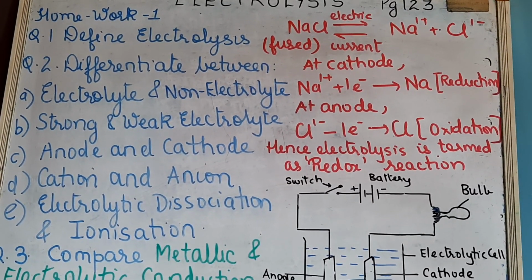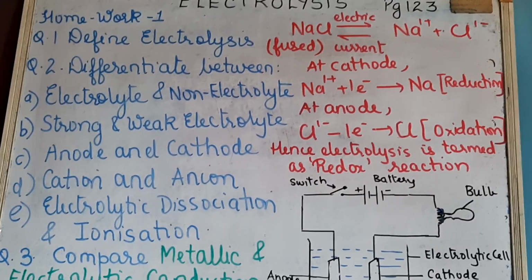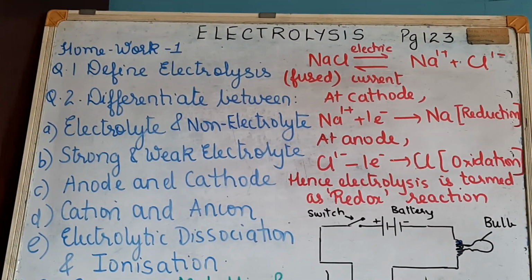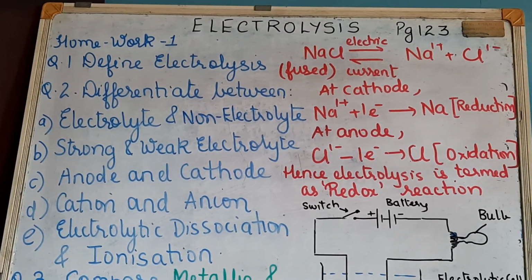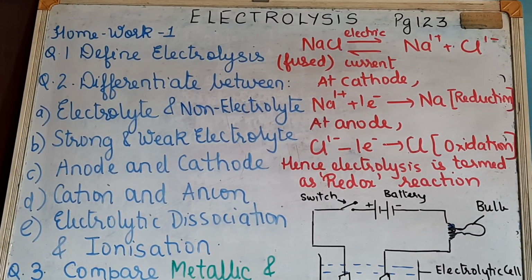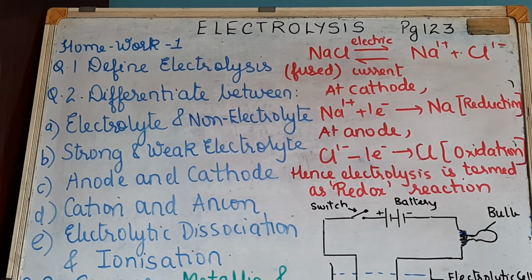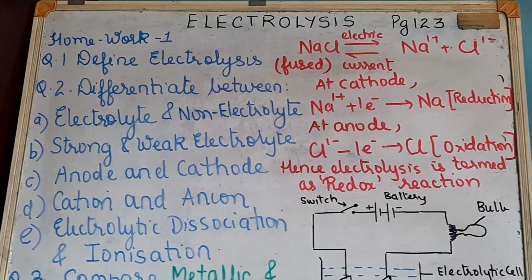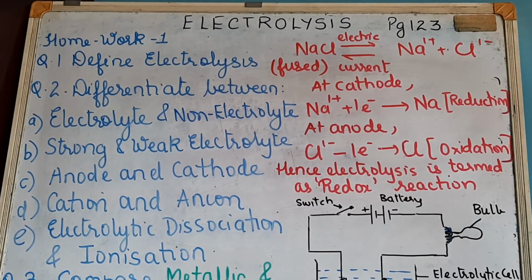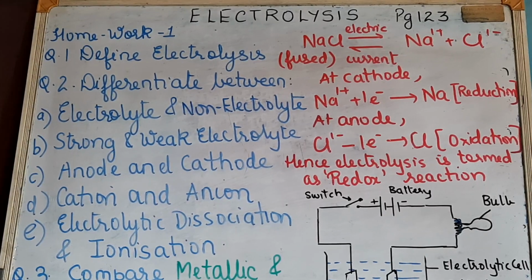And non-electrolytes, chemical compounds which do not conduct electricity in the fused, molten or in the aqueous solution state and do not undergo chemical decomposition due to the flow of electric current through it are called non-electrolytes. Okay, clear? Then electrolytes are always ionic compounds and non-electrolytes are covalent compounds. Then third point, turn to the next page, that's page 124. Particles in the electrolyte are ions only or ions and molecules. Now why both ions only and ions and molecules is related to strong and weak electrolyte which I have explained. And particles in the non-electrolytes are molecules only.